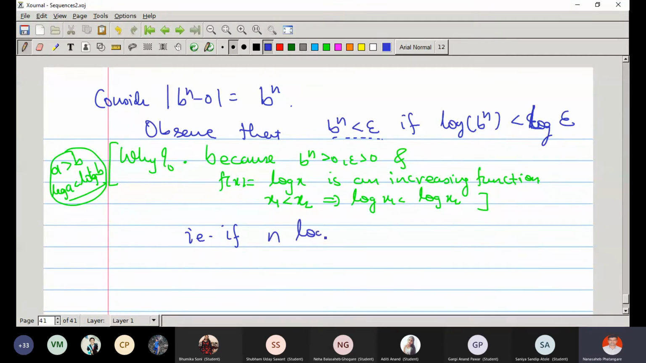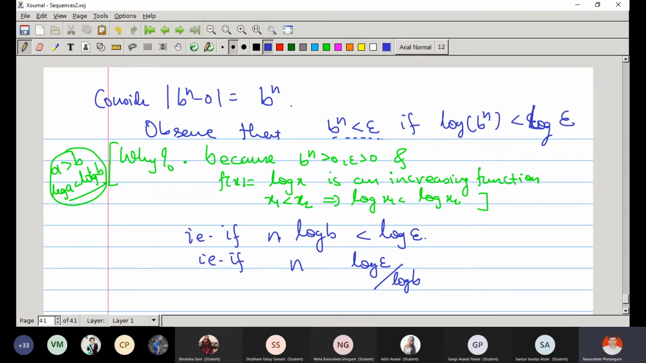Therefore, that is if n times log b is less than log epsilon, that is if n is something, log epsilon upon log b. What inequality here now? Less than? Why? That doesn't make sense. It will not be helpful if n is less than something, because we want larger n. We want k such that after that k, for all n, something is less than epsilon. So n less than something is useless, right?